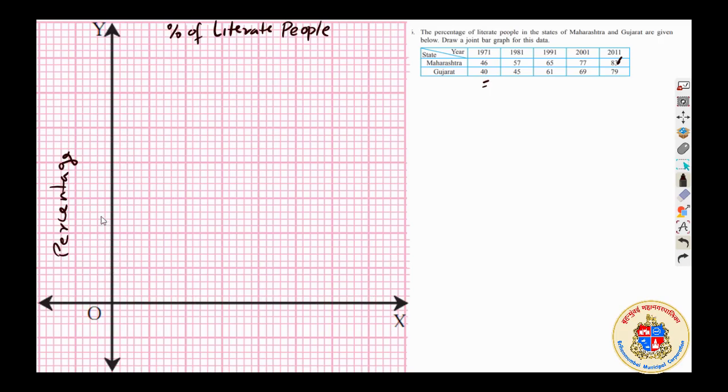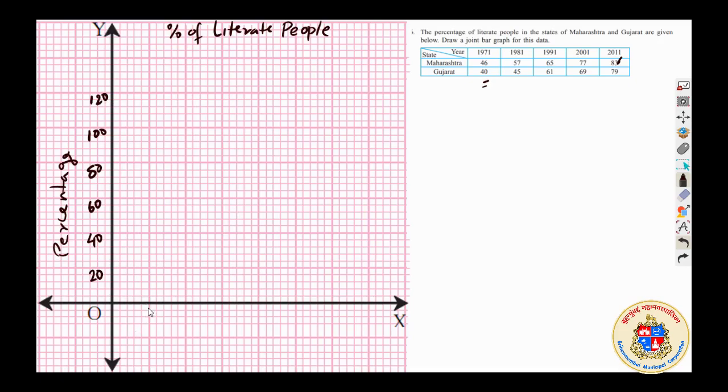If I put 10, 20, 30, 40, 50, 60, 70, we will only reach 70. So I would like to put 20, 40 percentage it is, 60, 80, 100, 120.